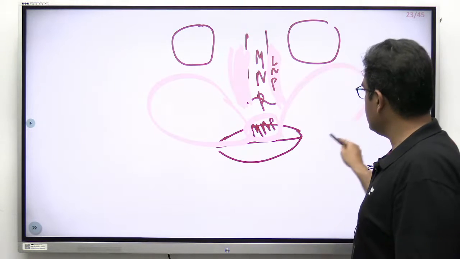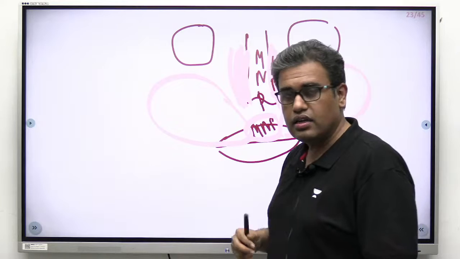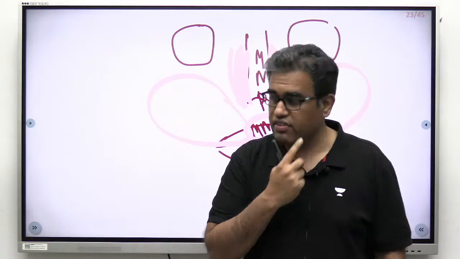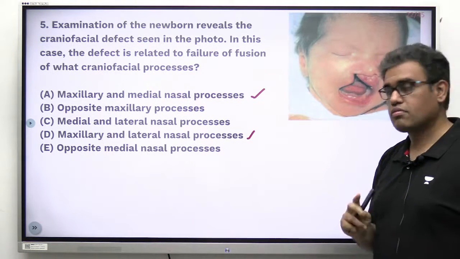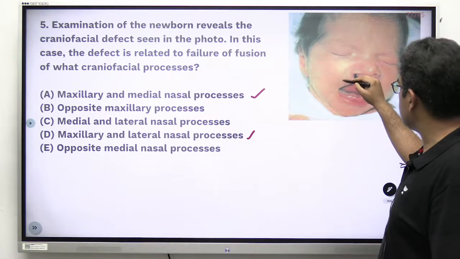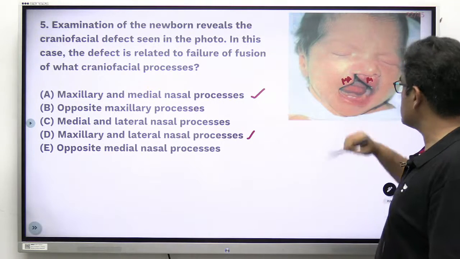So the upper lip is basically formed by, if you solely take the upper lip, this area, the medial nasal process and the maxillary process. Now if you look at the image over here, the child's problem is basically in the upper lip. This part of the upper lip is formed by the medial nasal process, and this part was formed by the maxillary process. And you can see they are not fused over here.